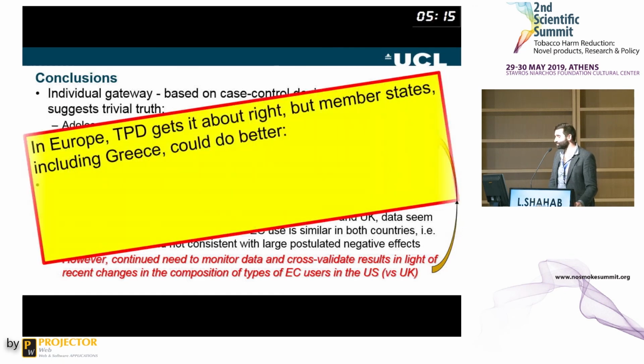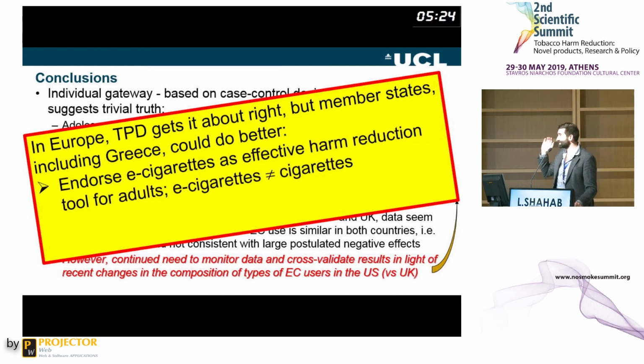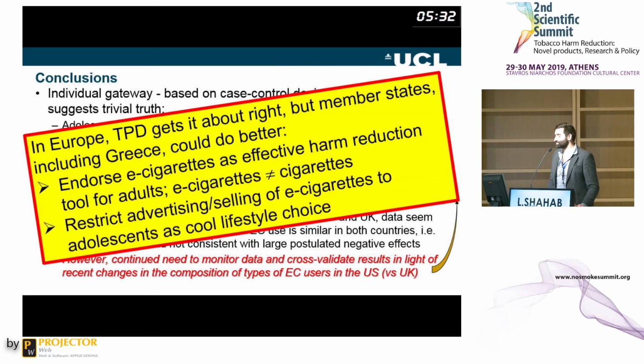And I think in the Greek context, I would say that the TPD gets it about right. But I think member states, including Greece and the UK, could do better. Firstly, endorse e-cigarettes as an effective harm reduction tool for adults. So don't treat e-cigarettes like cigarettes. They're quite different. They are a harm reduction product. But obviously, try to restrict advertising and selling of e-cigarettes to adolescents as a cool lifestyle choice.